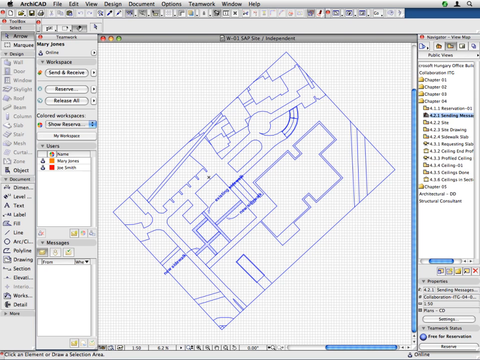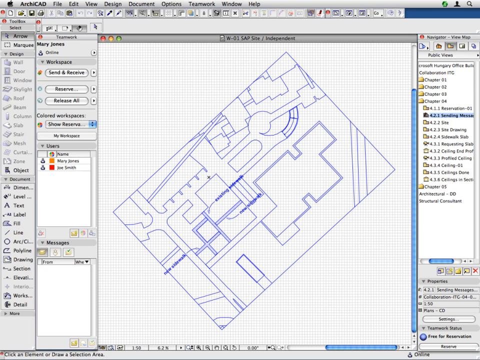This area of the site plan shows another building area in Graphisoft Park. The construction of this project was completed while we were working on the construction documentation of our office building. Now the environment of our building site needs to be updated to reflect the final state of the site. There is an existing sidewalk to which new sidewalks have been added. Our site plan needs to be updated to reflect these changes.